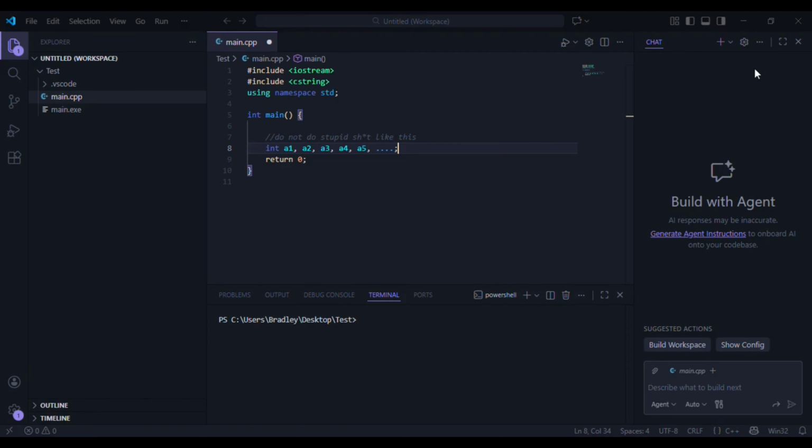C++ arrays, simple, powerful, and responsible for more segmentation faults than my life choices. An array in C++ is a collection of multiple values of the same data type stored next to each other in memory, like roommates who hate each other but can't afford rent.